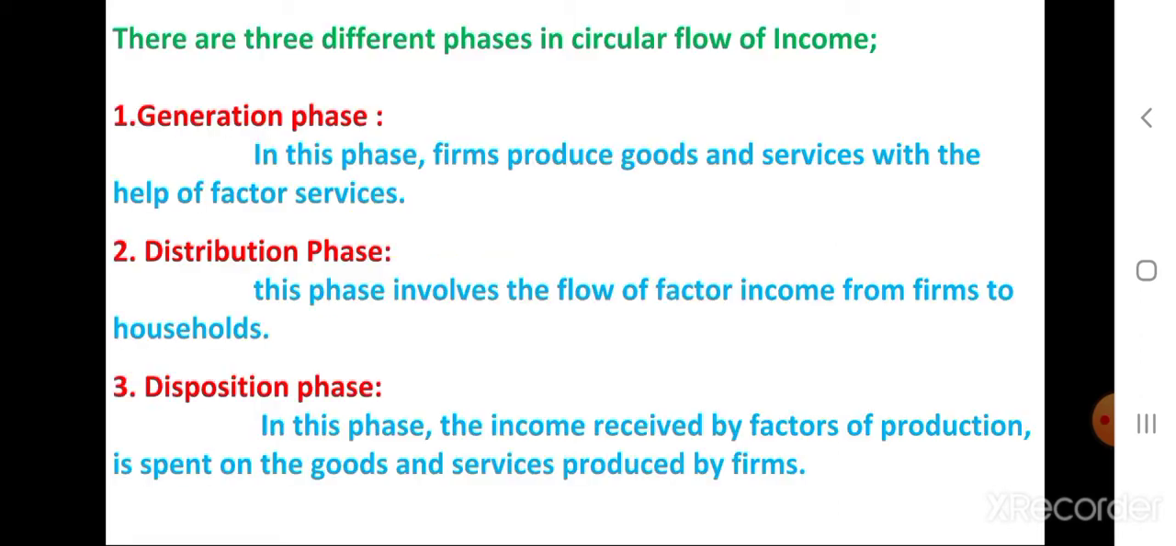What are the main phases of circular flow? There are three phases. First is generation phase. In this phase, firms produce goods and services with the help of the factor services. What are the factor services? That is land, labor, capital, and entrepreneur.